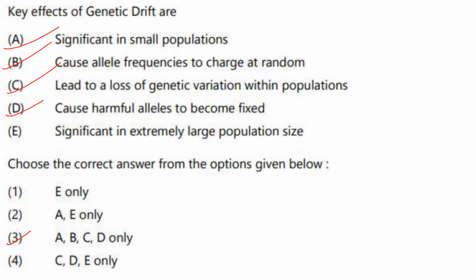Then next one. The effects of genetic drift are significant in small populations. Yes, A is correct. Cause allele frequencies to change at random. Yes. Lead to loss of genetic variation within populations. Yes. Cause harmful alleles to become fixed. Yes. Significant in extremely large population size. They are not significant in large populations, it is in small populations. So A, B, C is the answer. Answer is option 3.